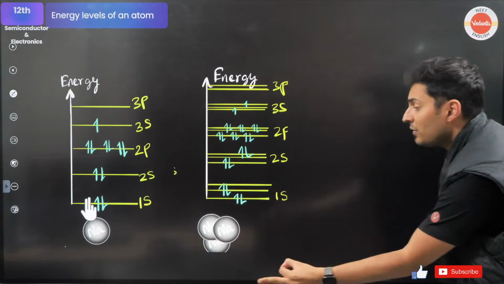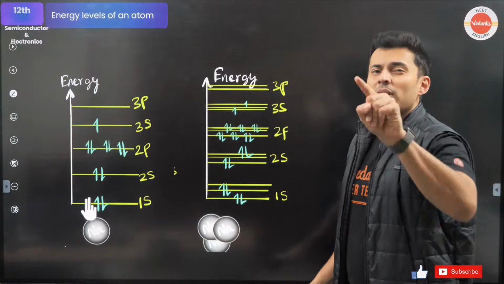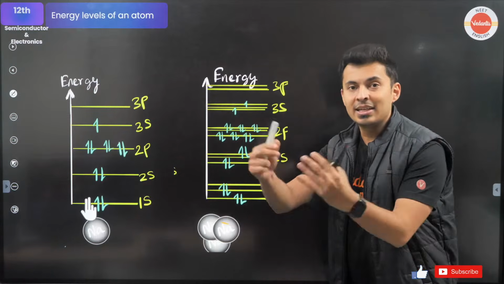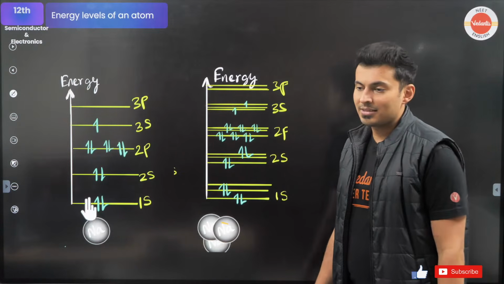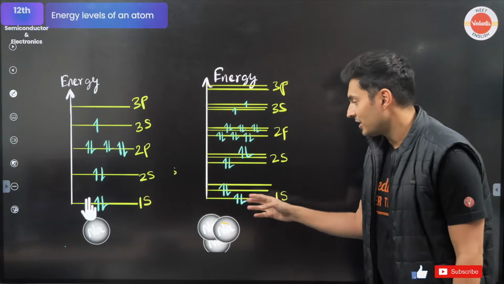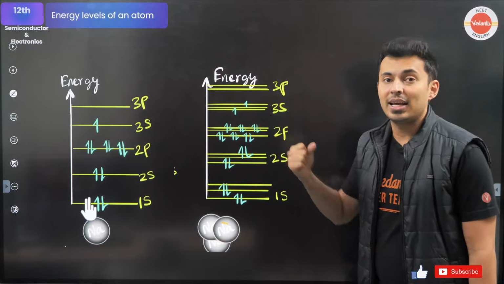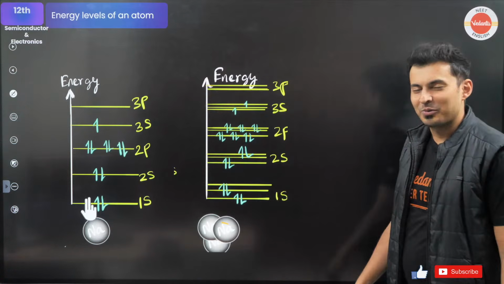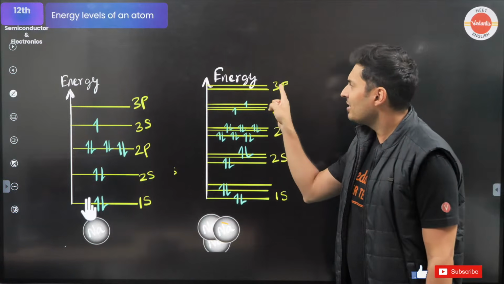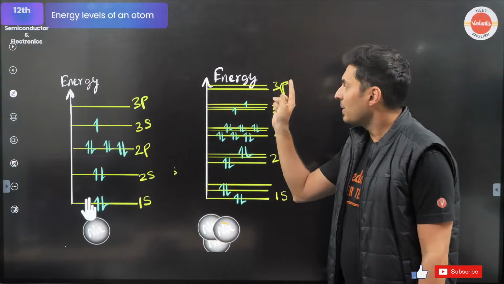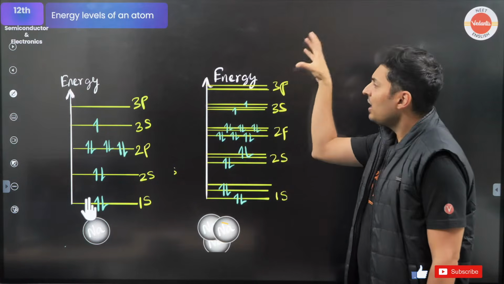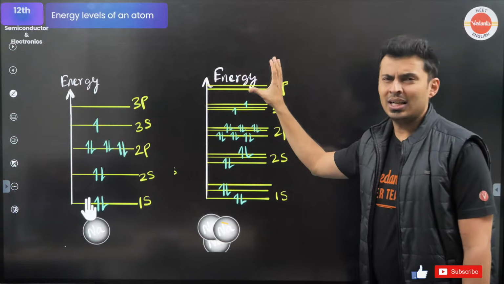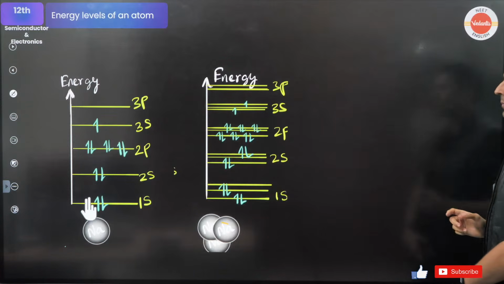Excellent. What if there are even more atoms? You only answer in the chat box. Let's see how smart you are. If there are 20 atoms interacting with each other, how many lines will each of these levels have? Exactly, 20 lines. Perfect. Now, do you see the 3p shell? That is empty, right? So it is empty here also, and it will be empty here. Electrons can jump, but right now it is an empty energy level.